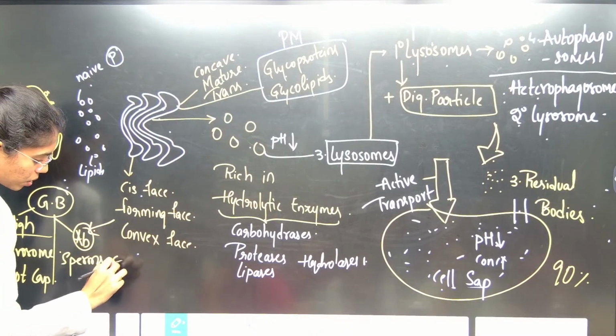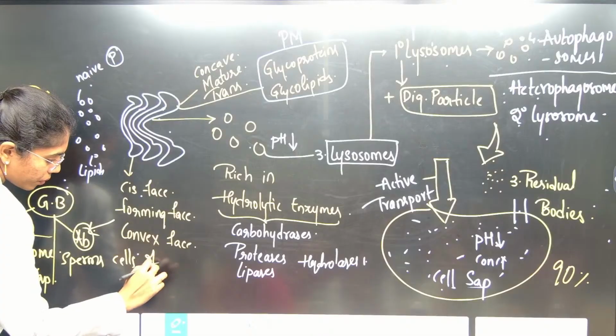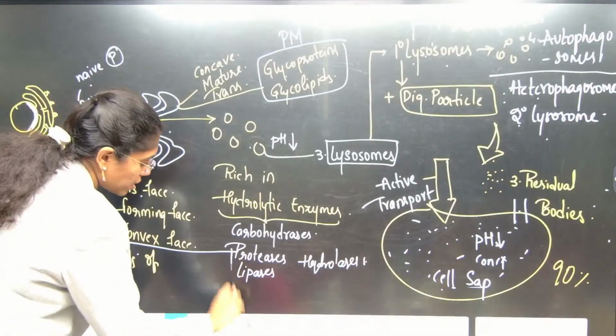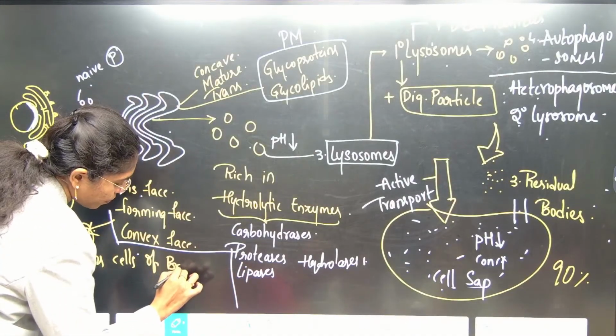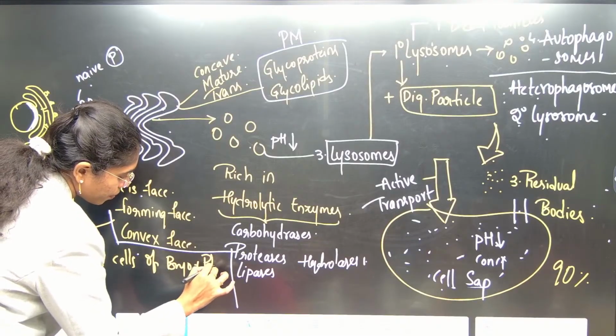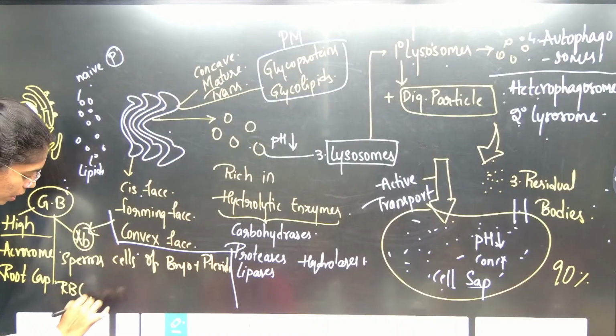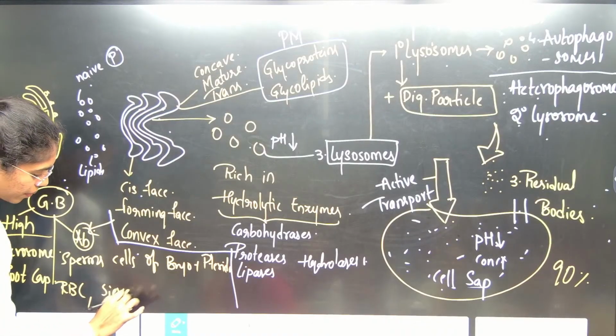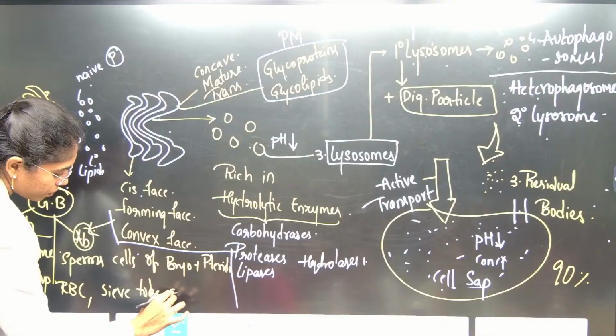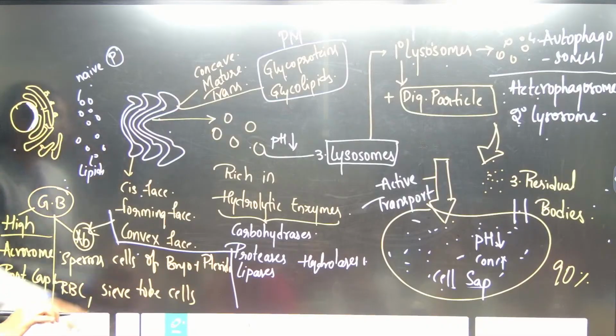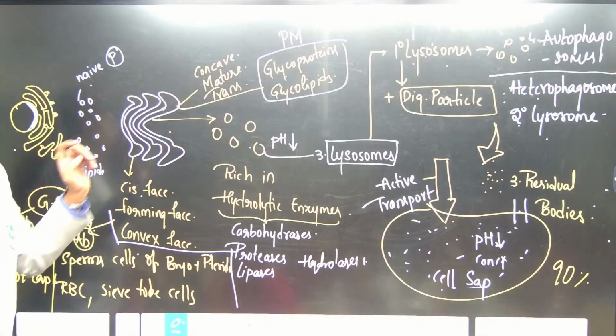Sperm cells of bryophytes and pteridophytes, mature RBCs, sieve tube cells. Okay. This is the complete information about Golgi bodies.